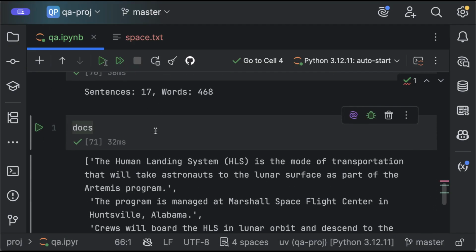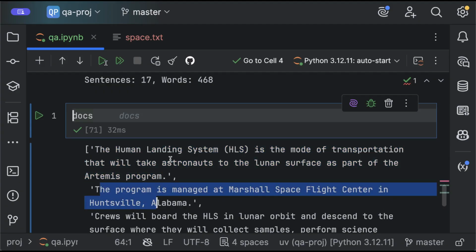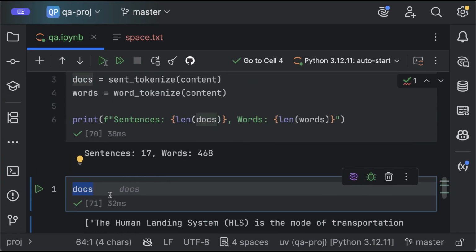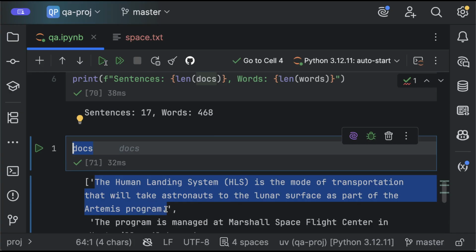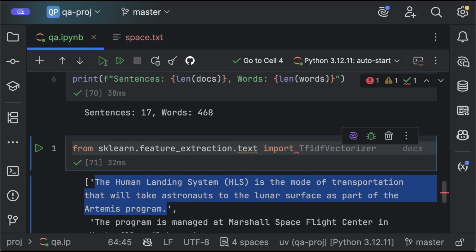So we already have the sentences. Just to give you an idea of how it looks, I have sentence one, sentence two. We split it into sentences, but computers do not understand text like that. So I have to provide the computer a way to compare the questions with the sentences, and it also needs a number representation, right? To do that, I can use scikit-learn. They have feature extraction, text feature extraction, and this TF-IDF vectorizer. The TF-IDF vectorizer pretty much converts text into vectors for the computer to understand, but there is a specific